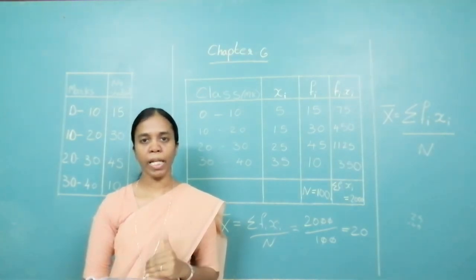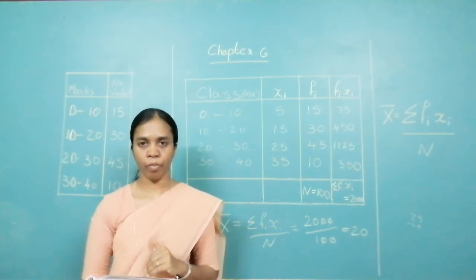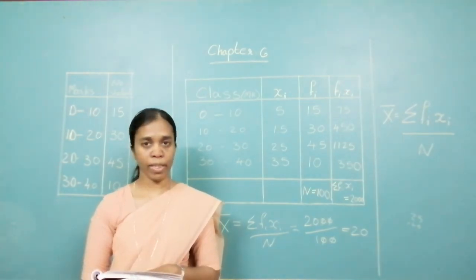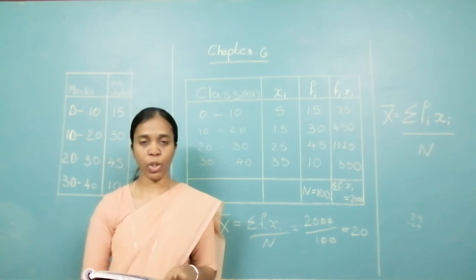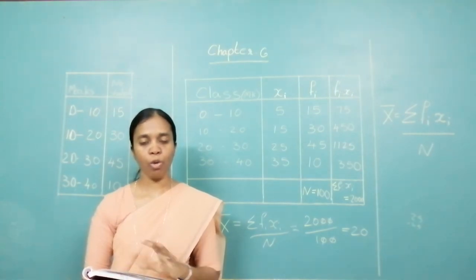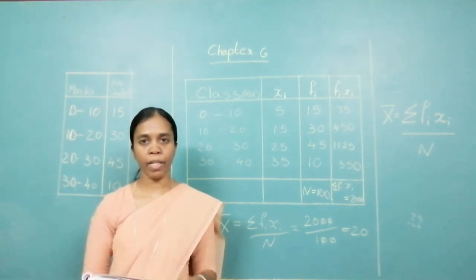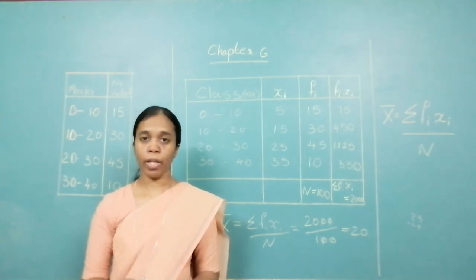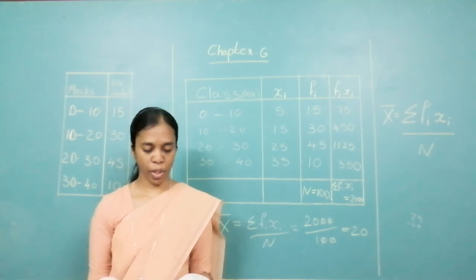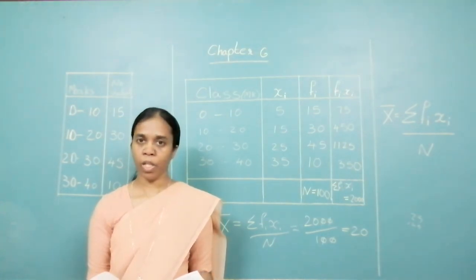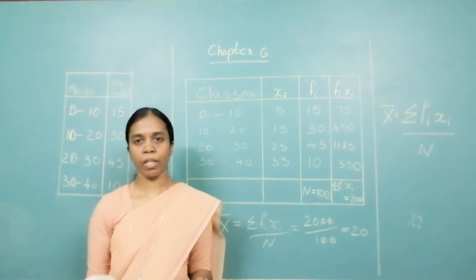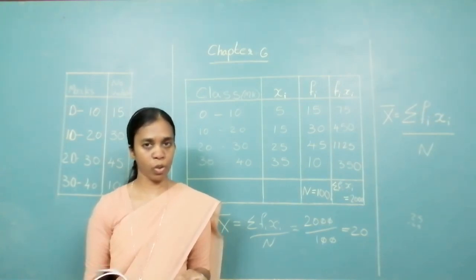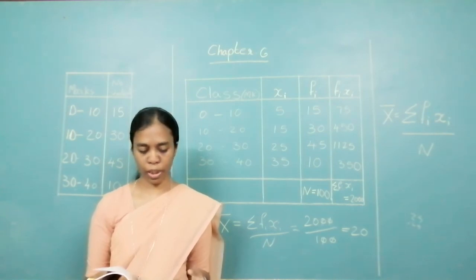all 4 by direct method. I suppose this is clear to you. Practice set 6.1, question number 1, 2, 3, 4. All 4 you solve by direct method. Those who find it difficult how to write the concluding statement, please take the solved examples that you have previously. You look at how they have stated it. So similarly you state the concluding statement. So please make sure that you write the concluding statement.